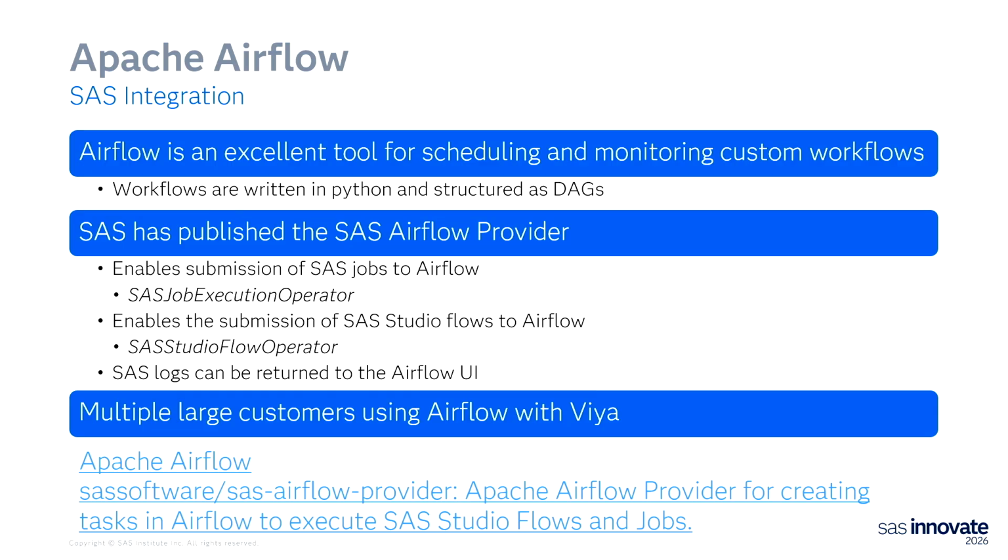So just one slide on Apache Airflow. It is a great tool for scheduling and monitoring custom workflows. It works on Python programs that create DAGs. And we have published the SAS Airflow provider, which is a component that connects to Airflow and allows you to add SAS jobs to an Airflow DAG or SAS Studio flows to an Airflow DAG. I have links at the bottom. This is the Git repository for Apache Airflow, and this is a link to the Git repository for the SAS Airflow provider that was written by SAS.